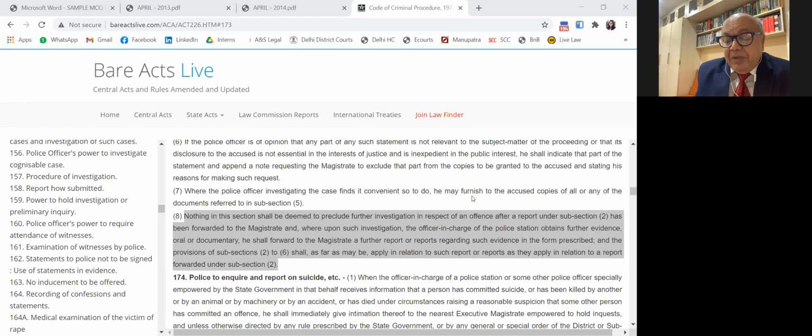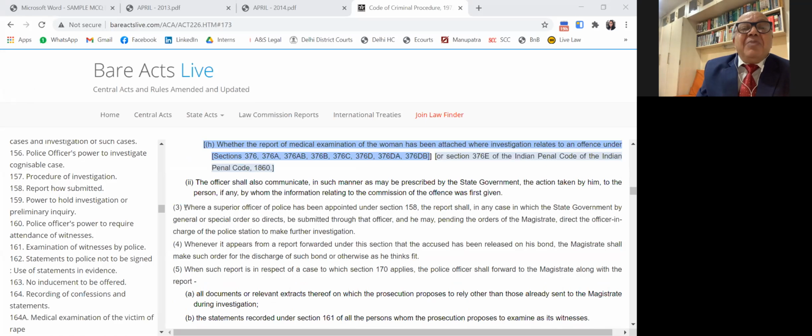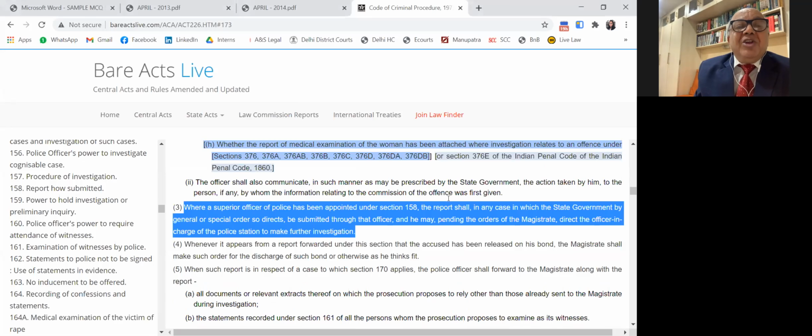Under 169, please note that here, when evidence is deficient, the police submit the report to the magistrate that the matter be closed. Magistrate may accept it, it may not accept it. Not binding here. At the same time, the police can reopen the case under section 173(8), and his superior officer has power to reopen the case under 173 subclause 3. So it cannot be said the powers are not there to reinvestigate. Please note that here.